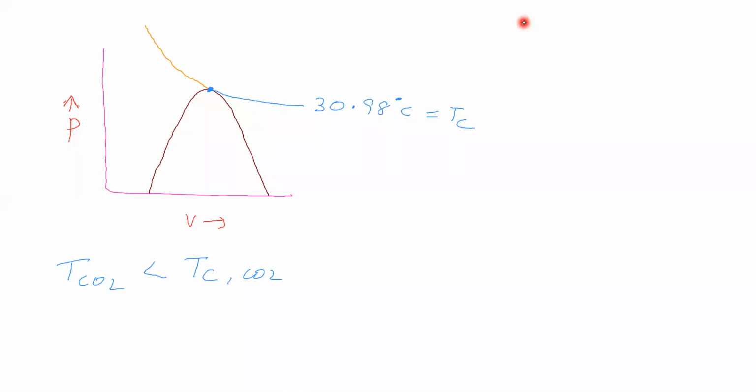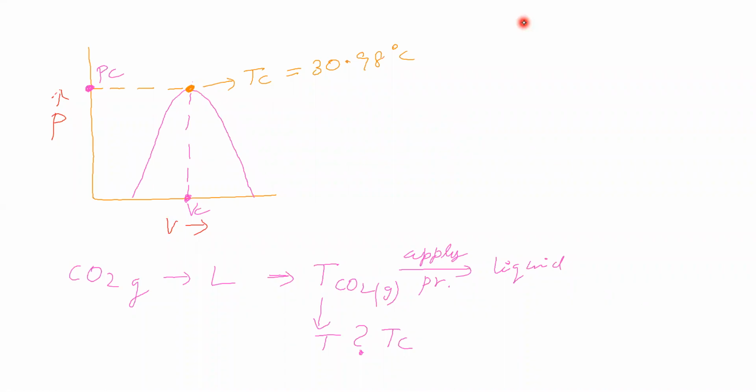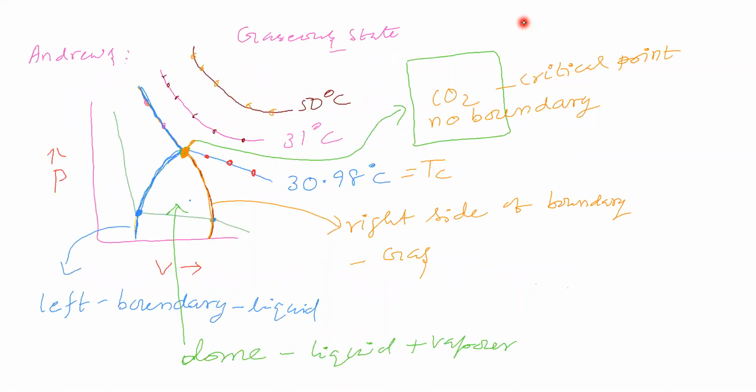Okay. Now we will see this point. One student says above this curve. Now see the temperature. For this curve, the temperature is 30.98 degrees Celsius. When the temperature is high, the graph goes above this. When the temperature is still higher, the graph goes still above. If you raise the temperature, the graph goes above and above.